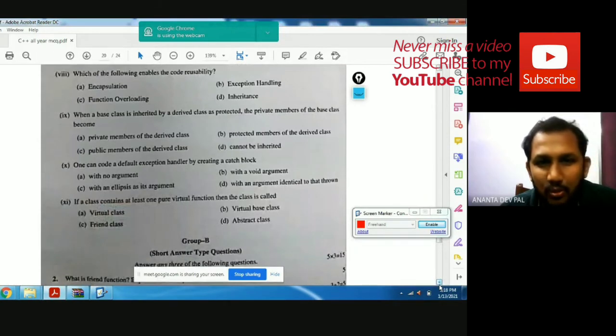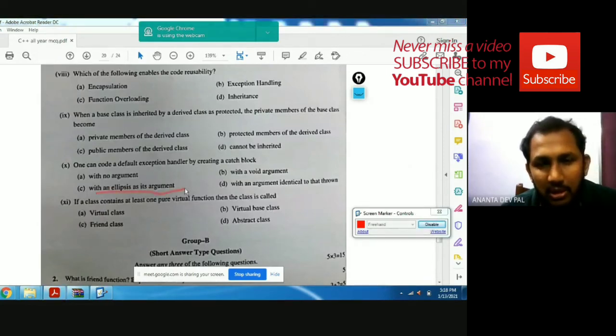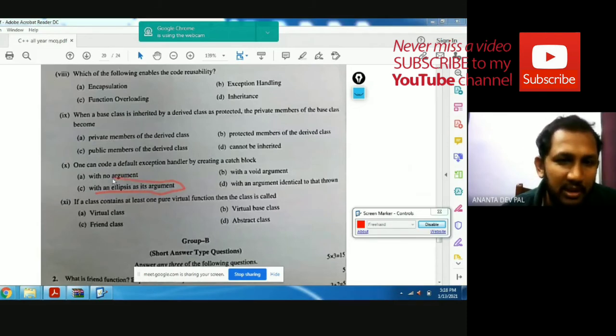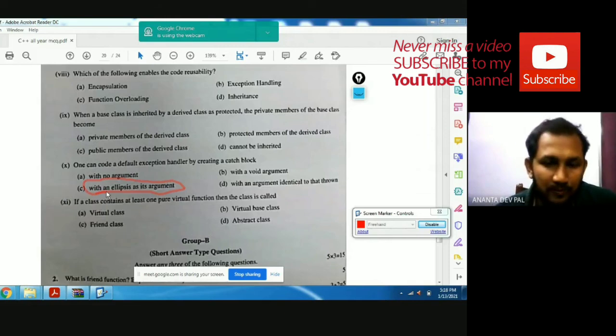One can code a default exception handler by creating a catch block with no argument, with void argument, with an ellipsis as an argument, or with an argument identical to the thrown one. The answer is an ellipsis as an argument. We know that when three dots are used, it can catch any type of data thrown by throw statements.